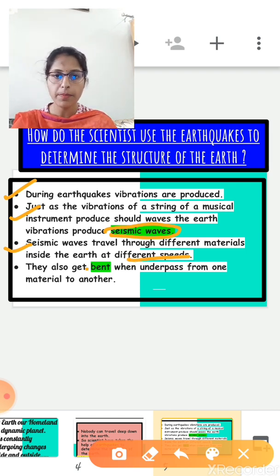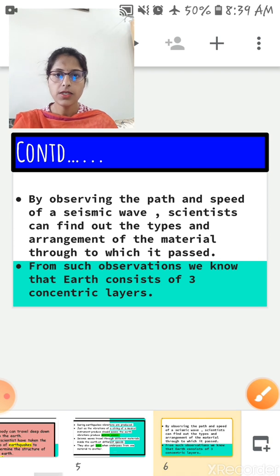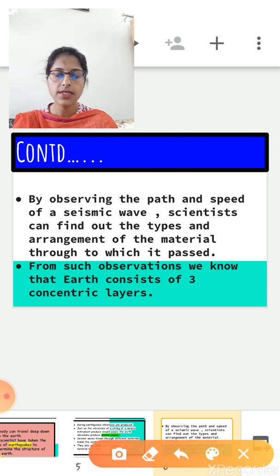They also get bent when they pass from one material to another. So by observing the path and the speed of the seismic waves, scientists can find out the types and arrangement of the material through which they passed.